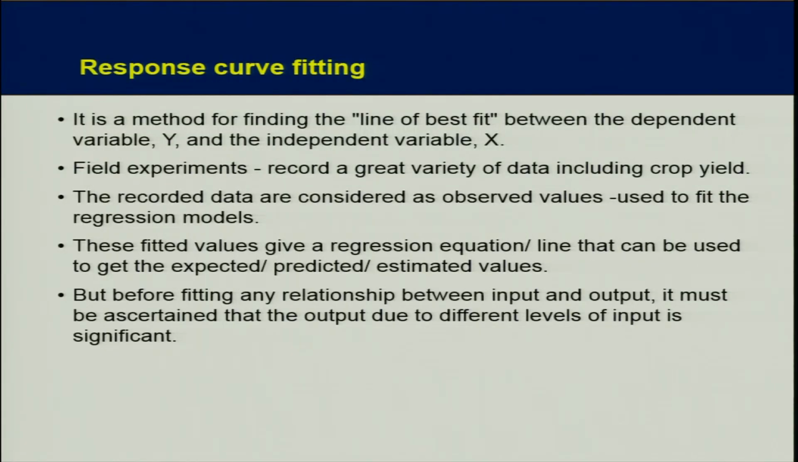So now you are going to fit the data. Your data is significant, your F-test was significant. Now you want to see the mathematical relationship between two variables x and y. X can be your fertilizer rate and y can be yield. It is a method of finding the line of best fit between the dependent variable y and the independent variable x. That is known as response curve fitting. The field experiments record a great variety of data including crop yield. The recorded data are considered as observed values. Actual values are observed values used to fit the regression model. So these values will be considered as the y dependent variable.